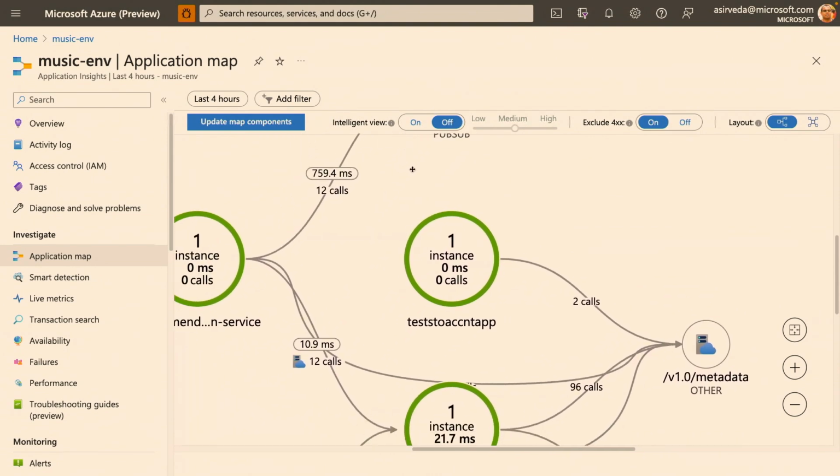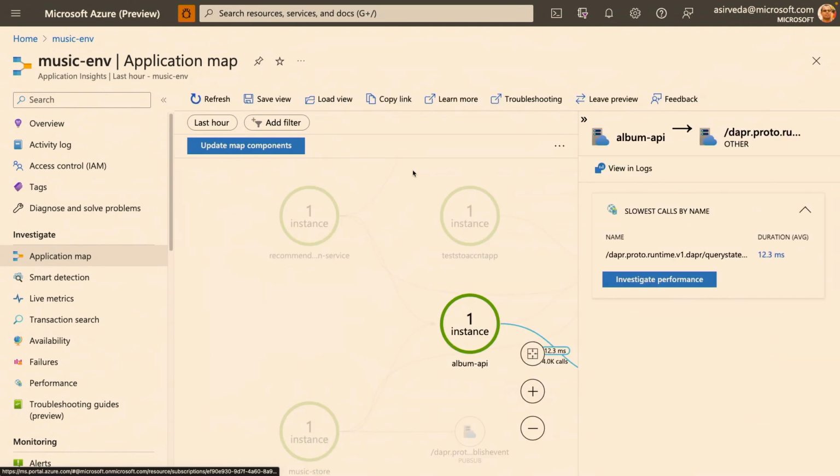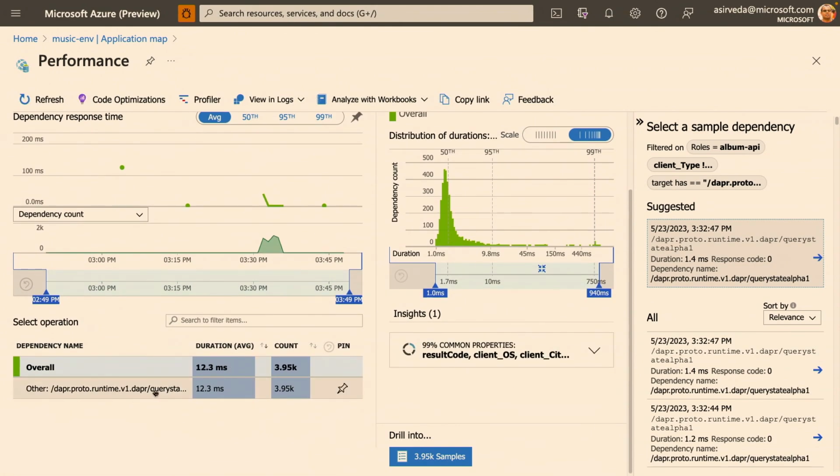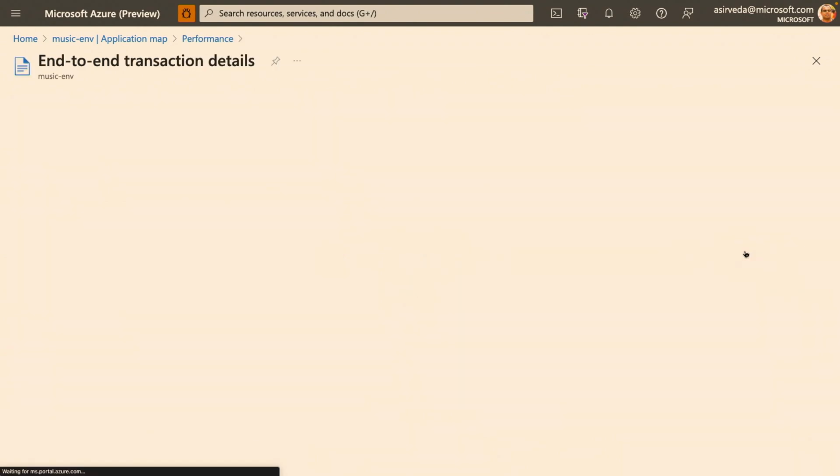Now, we can go deeper right here. If I click on one of them, I can actually investigate its performance here. As I go deeper, I can see all the calls going in right here. And you can see that about 4,000 calls have gone through it. I can drill into the samples. So one of the things I drilled into is this one.